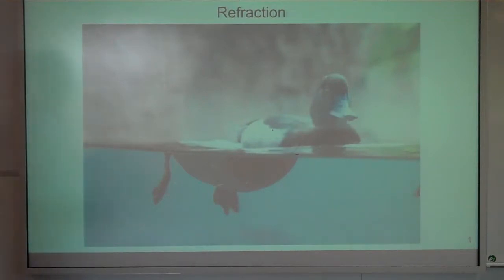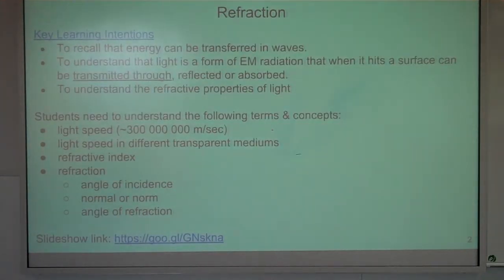Okay. Now, we've talked about reflection, which is light bouncing off reflective surfaces. So a surface that is capable of, it doesn't absorb light, it actually bounces off light at the same frequencies that it comes in. Now, refraction is slightly different. When we say refraction, you need to think in terms of light being bent. Okay? And so we have these key learning intentions.